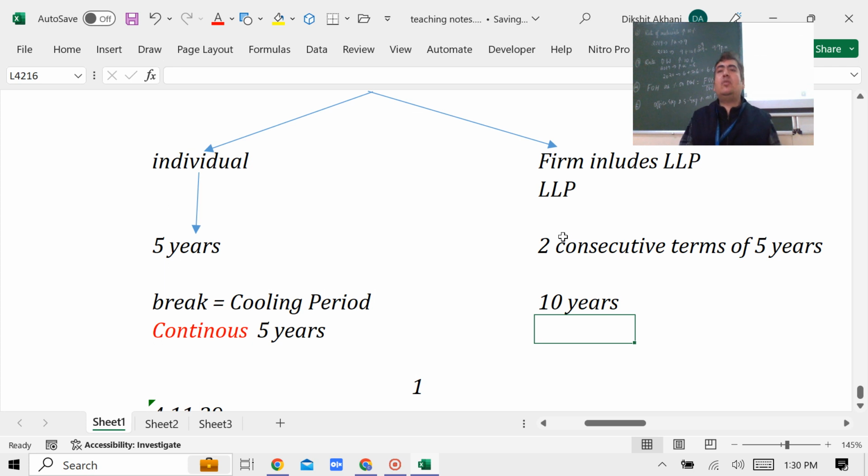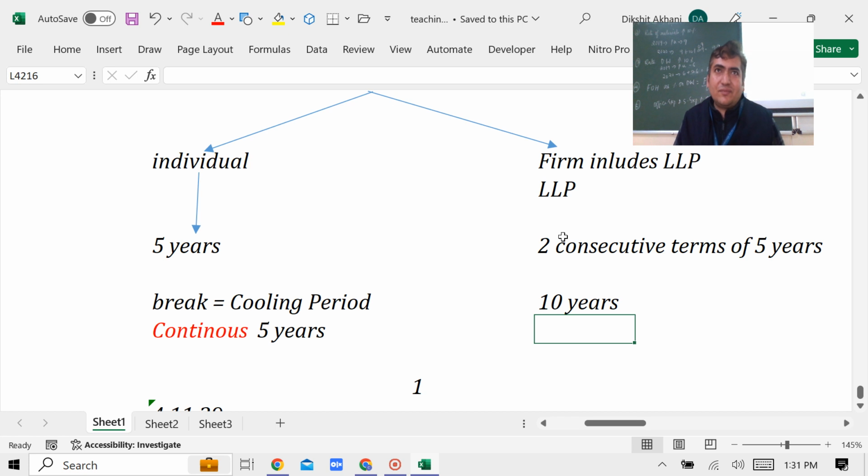Come, let me tell you the logic. We are discussing one of the most complex provisions of the law, that is Section 139 subsection 2. Understand this point. One term gets completed, and from the day it got completed the next term should follow. But it doesn't make sense, does it? Instead of that you would have appointed him for the first 10 years.